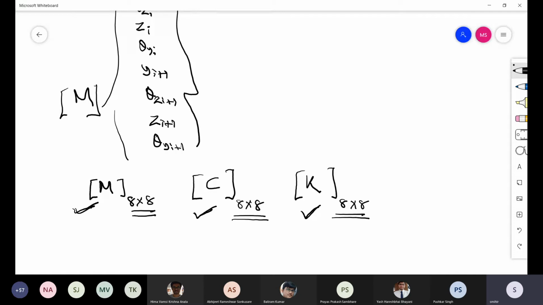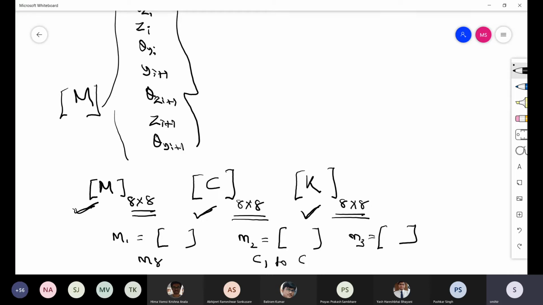That means for element number 1, M1 is an 8 by 8 matrix, element number 2, M2 is an 8 by 8 matrix, element number 3, M3 is an 8 by 8 matrix, and so on up to M8. Similarly generate C1 to C8 and K1 to K8. First you generate them and store them.